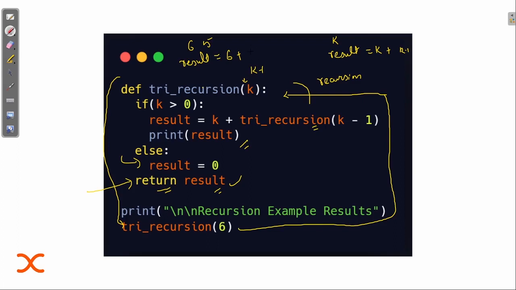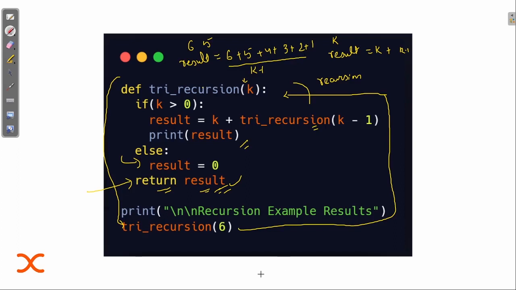Now you can understand what is happening here. It will call itself until k is greater than 0. And as soon as k is less than or equal to 0, it will return the final result, which will store the value 6 plus 5 plus 4 plus 3 plus 2 plus 1. This is the final value that we will have at this point, and this value will be returned, and we will have that result. I hope this is clear to you all.